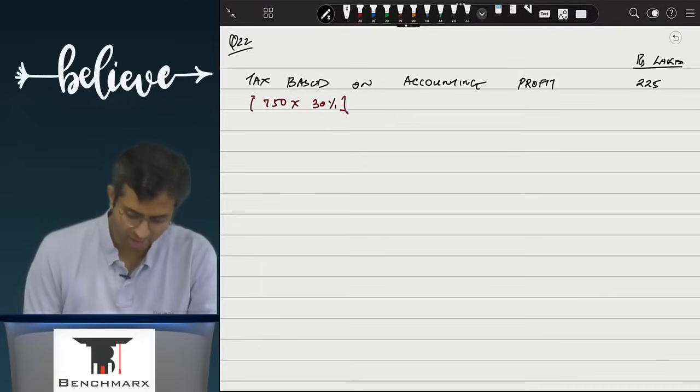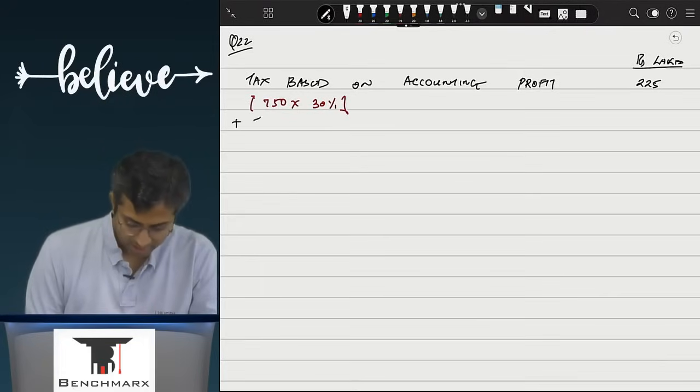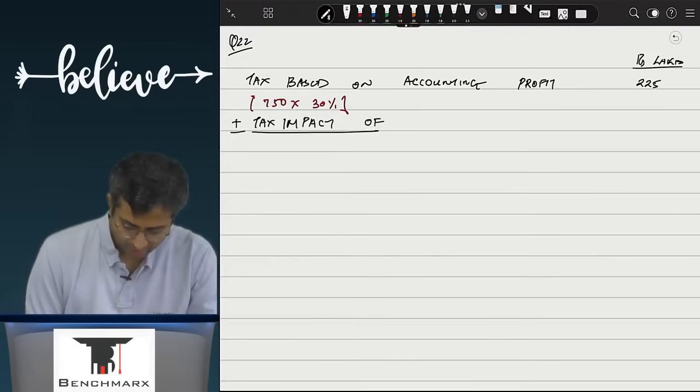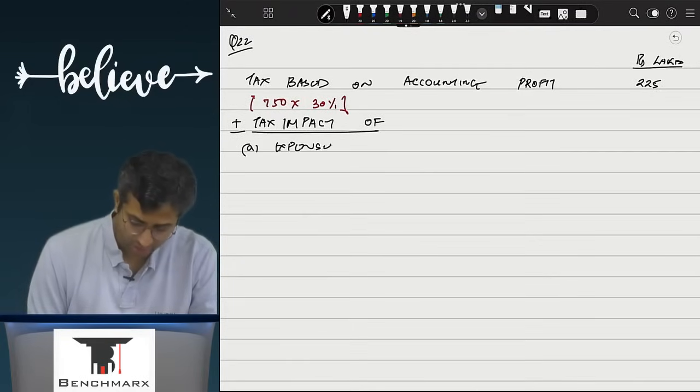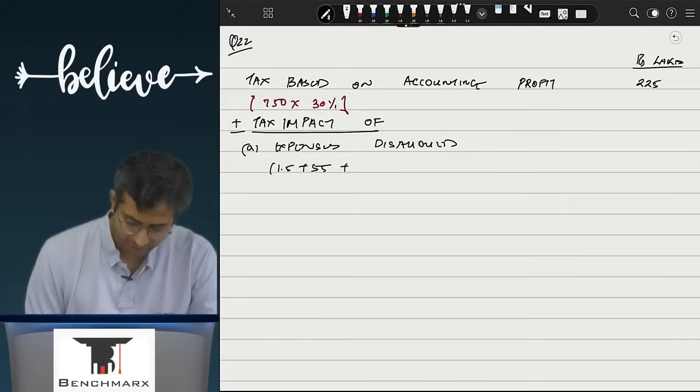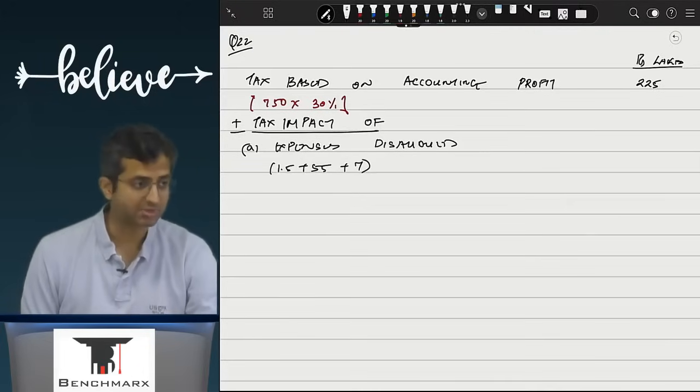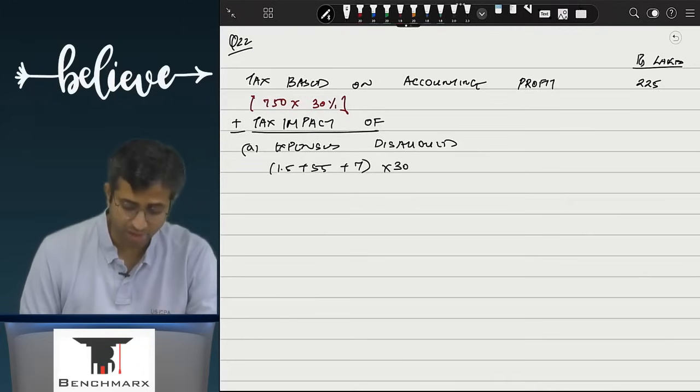Increase. Over here, plus tax impact of subpoint A, expenses disallowed. So if you have certain expenses which are disallowed, let us say that is 1.5 plus 55 plus 7. These are expenses, but the tax impact on that would be 30%.